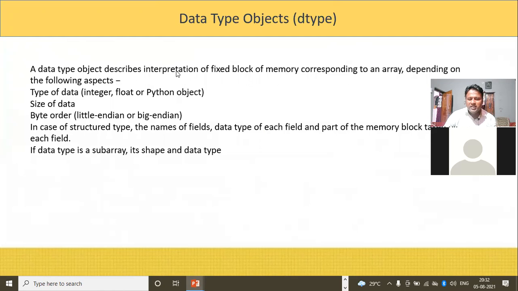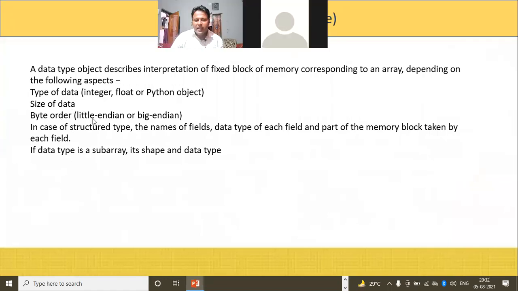Data type object describes the interpretation of a fixed block of memory corresponding to an array, depending upon the following: type of data like integer, float, or Python object; size of data; and byte order, little endian or big endian byte value.